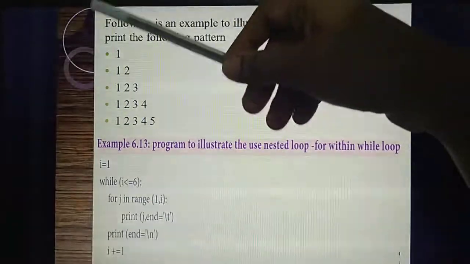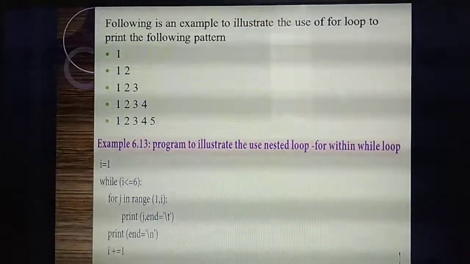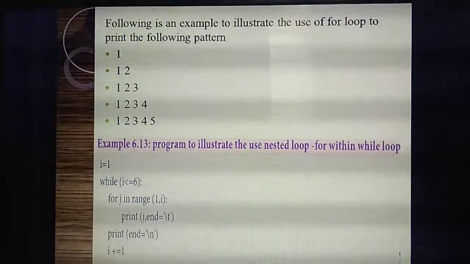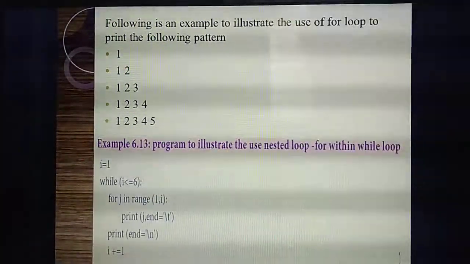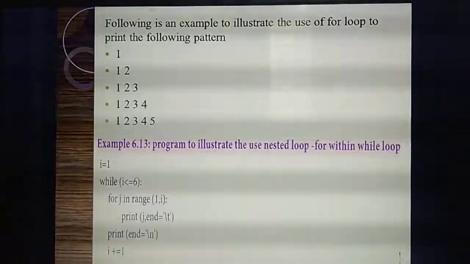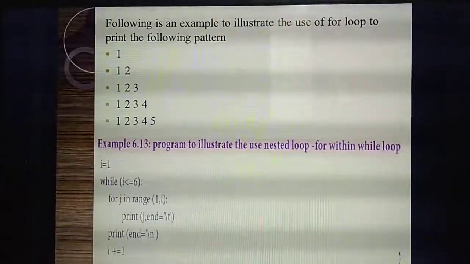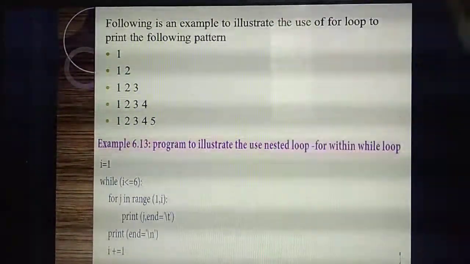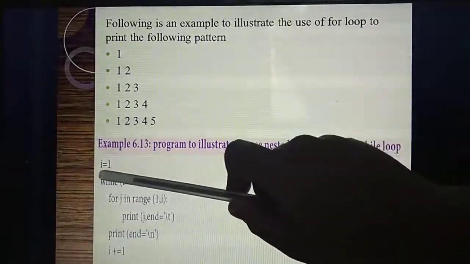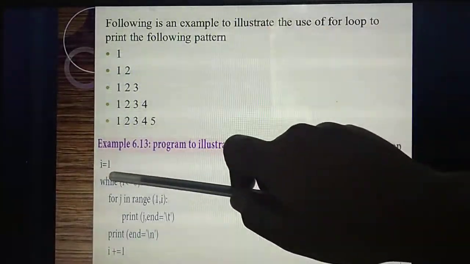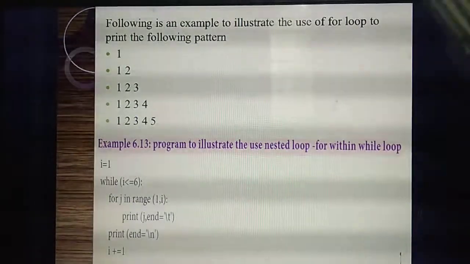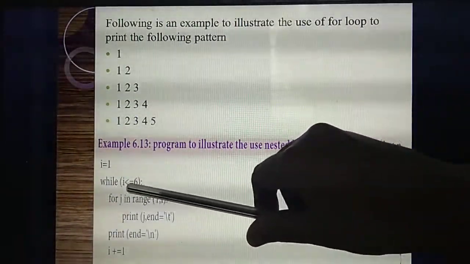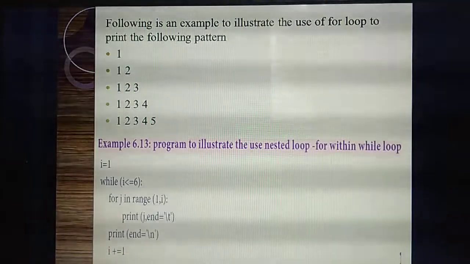What's the starting value? 1, isn't it? So you need to declare one variable. What's the variable I am giving? I. The first step is you need to give the starting value. So I equal to what? 1. I equal to 1. Understand? Next thing: while I is less than or equal to 6.